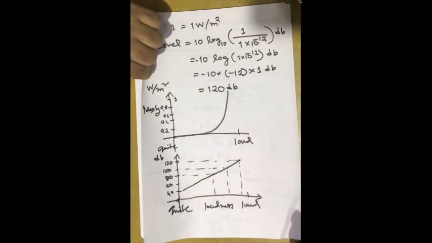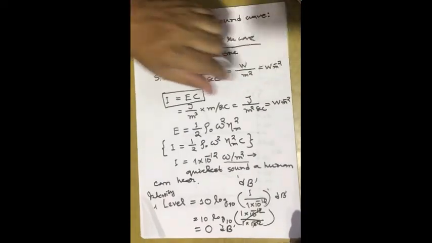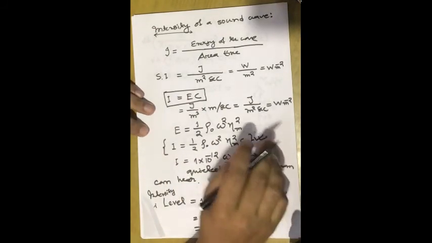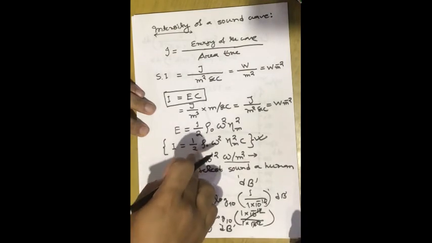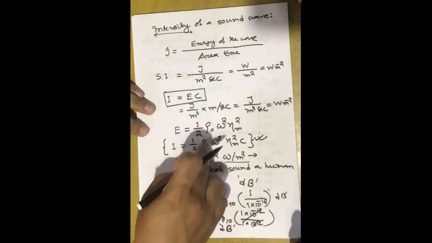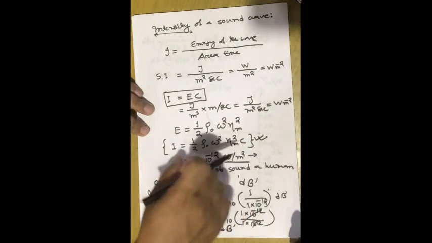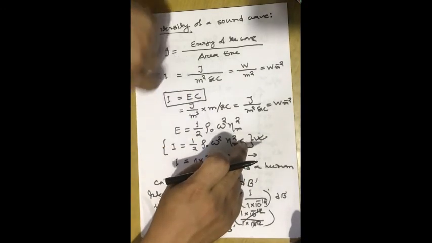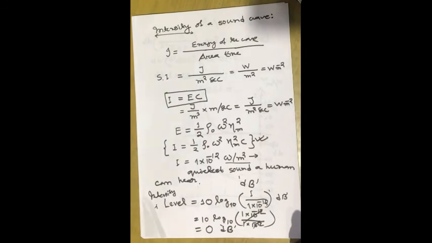Okay, so this is what you need to know about sound intensity, and I will request you to please go through your textbook to find out what different levels of loudness a human ear can hear. Basically you have to remember this expression when we do some numerical examples: I is equal to half rho naught omega square eta m square into c. So intensity depends on the density of the medium, the frequency of the sound, the velocity of the sound, and also the amplitude, how loudly you speak. That will depend on your amplitude. So the sound intensity will depend on these four quantities. Okay, thank you.